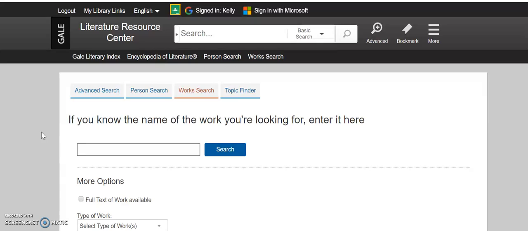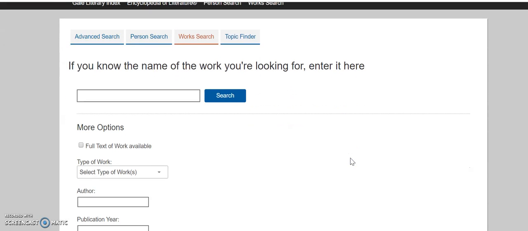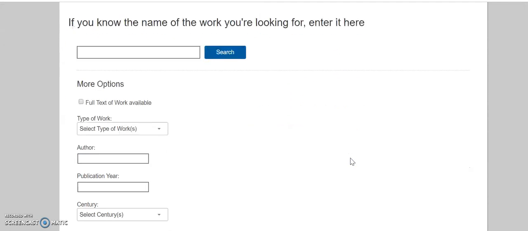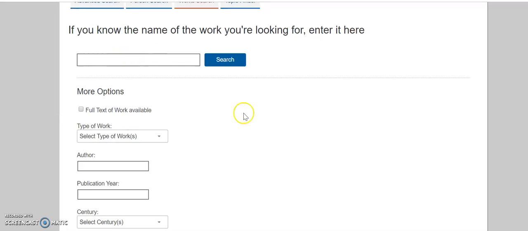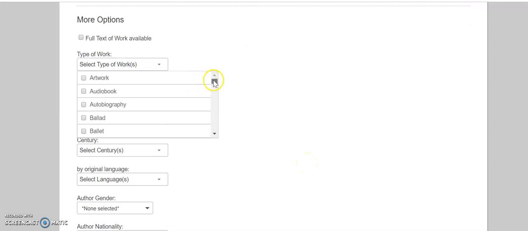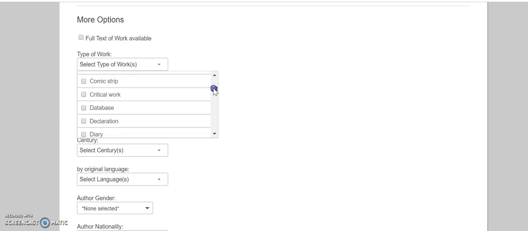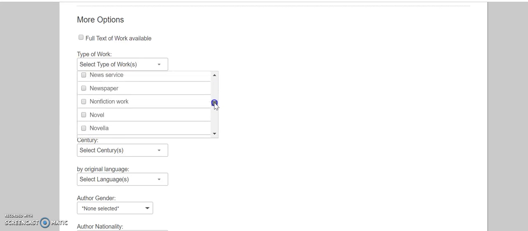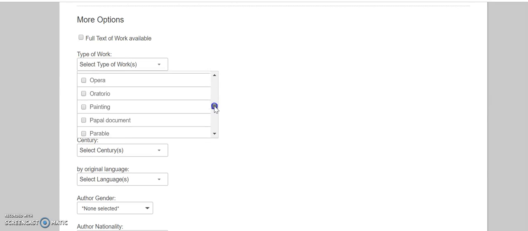So, following up on that, from the person search, you can also do a work search, and it's a little different. It doesn't include all of the same fields, but you can search by title, author, by the type, and then you have all of these options here, different genres, musicals, operas.